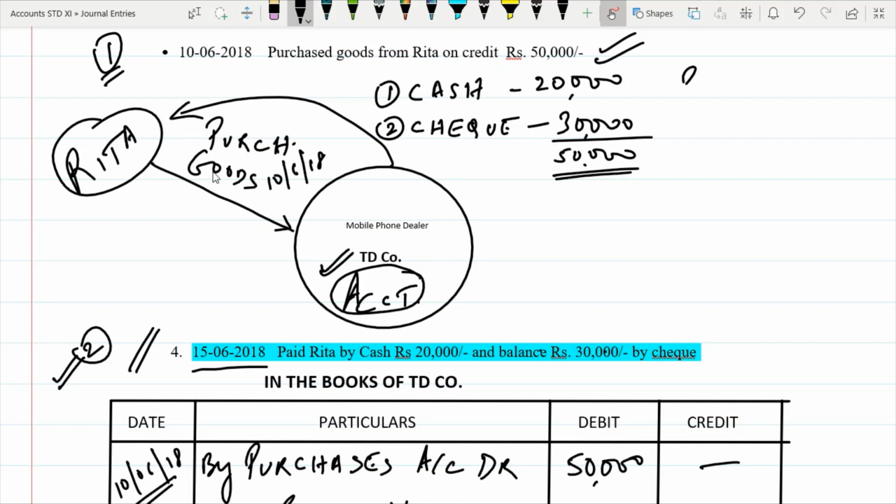See, since we have purchased goods worth rupees 50,000, now we have to pay her also 50,000. So how are we paying her? We are paying her in cash, we are paying her in check. When we say cash, we take it as cash account. But when we say check, always remember, we treat it as bank. We do not say check, we say bank, because the check has been paid from the bank account. So now here is the payment entry.